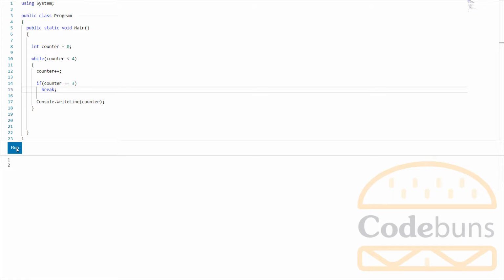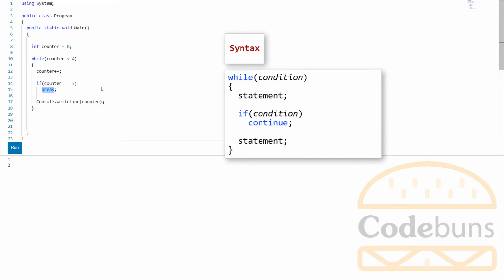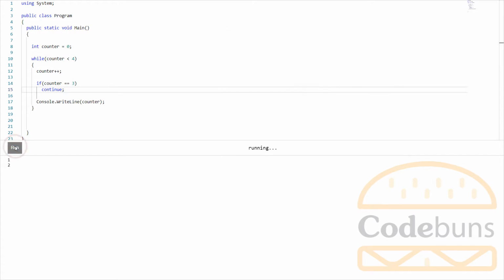Let's change this keyword with the continue keyword. Now click run. All the numbers will be printed out except 3. Skip 3 because of the continue statement. When the loop hits this condition, it jumps back up and continues with the next cycle through the loop.